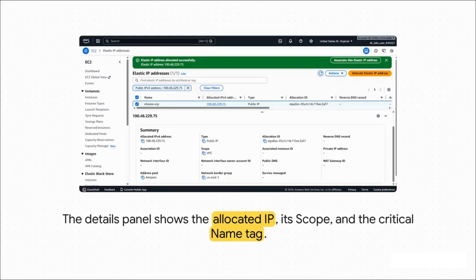Okay, so take a look at what we've got here after we've allocated it. You see the public IP, you see the scope as VPC, but look at that name tag, Xfusion EIP. That's the important part. When you're in an account with hundreds, maybe thousands of resources, that little tag is the only thing telling you what this IP is for. It's a simple habit, but it's pure professionalism.